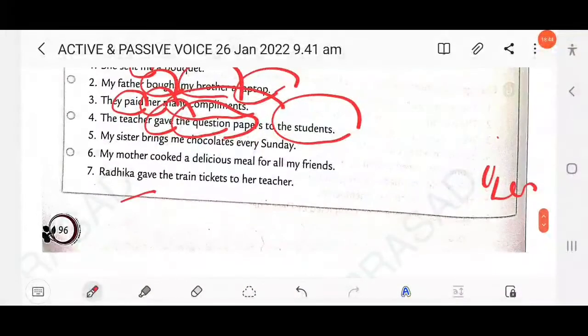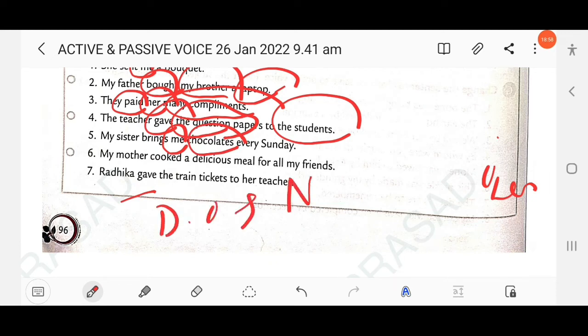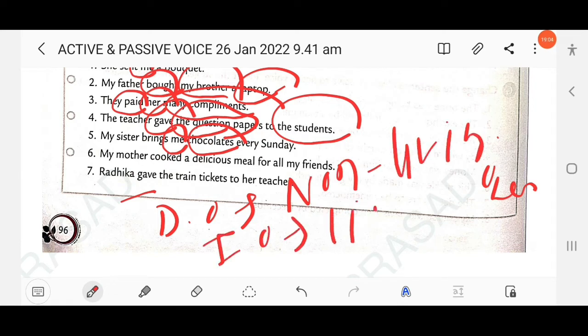Then next question here. My sister brings me chocolates every Sunday. So here two objects: me, the indirect object, and chocolates, the direct object. The direct object is usually a non-living thing, and the indirect object a living being.